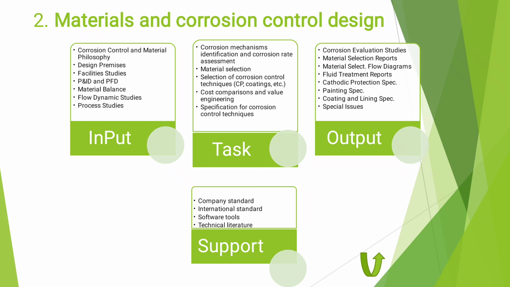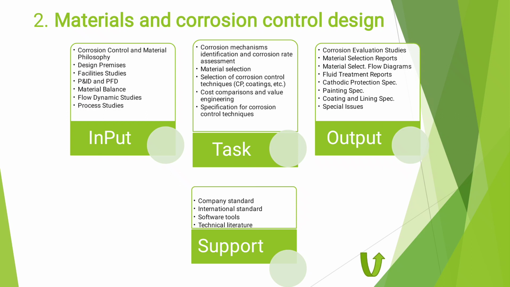And then specification for the corrosion control technique means what kind of monitoring, what kind of painting, what kind of CP categorization, for example.